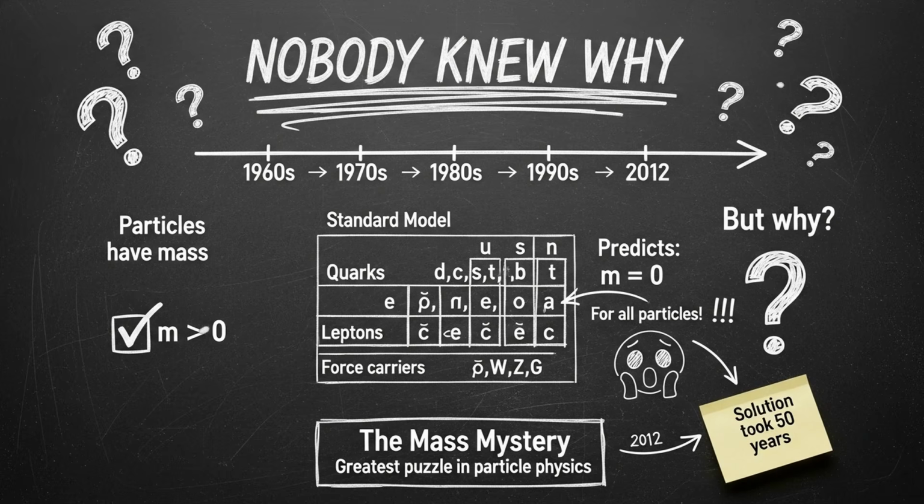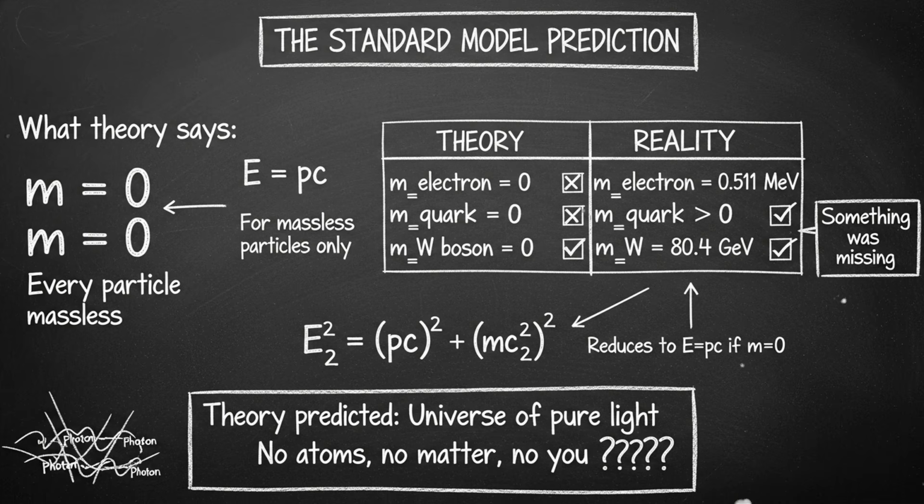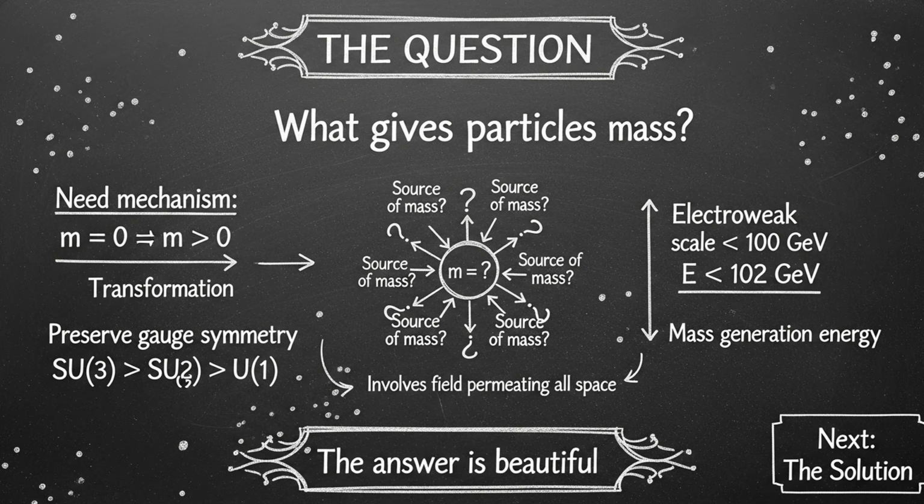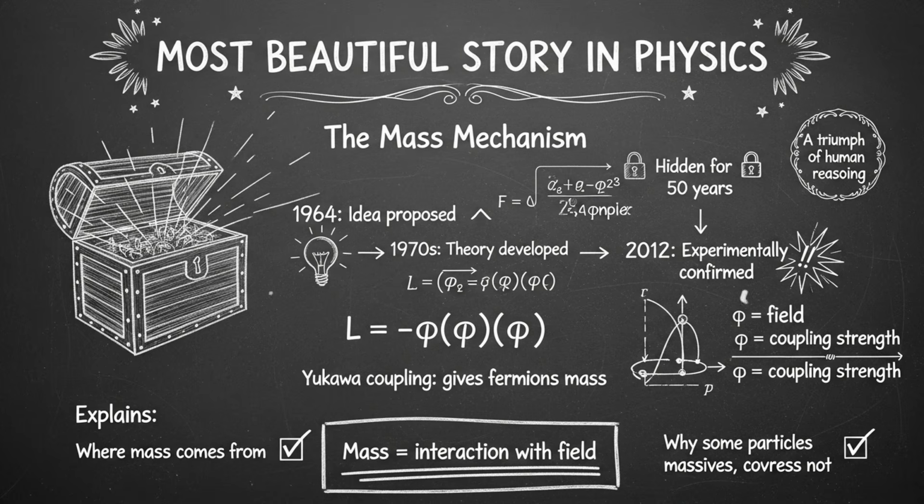But here's the thing, nobody knew why. For decades, the best physics we had, the standard model, the most successful theory ever created, predicted that every particle should be massless. Every single one. Zero mass. Which would mean you should not exist. Atoms should not exist. Nothing should exist except light racing through empty space forever. But you do exist. So something had to give particles mass. And the answer to that question, the solution to why anything weighs anything at all, is one of the most beautiful stories in all of physics.